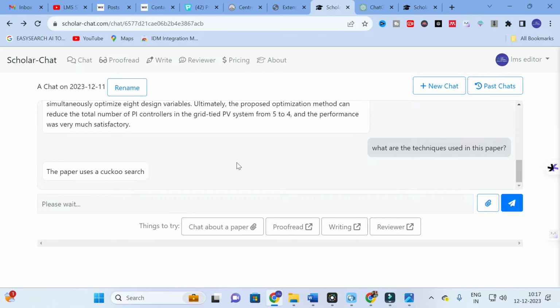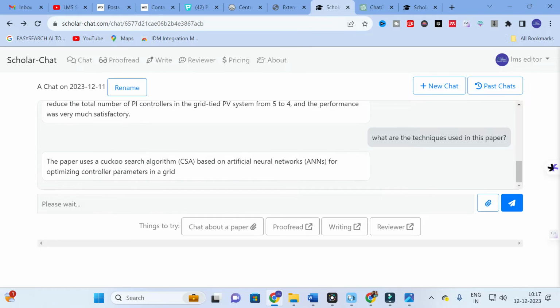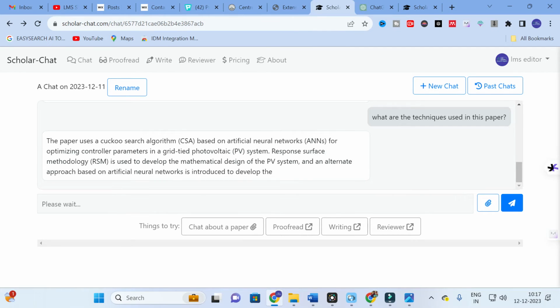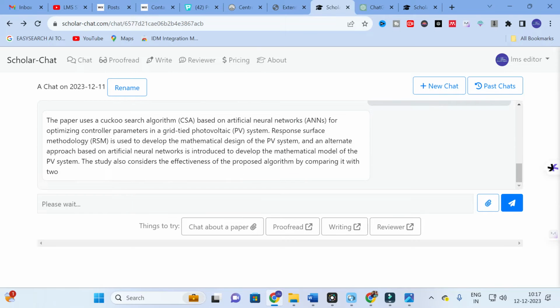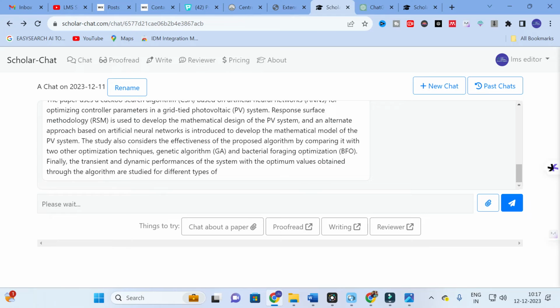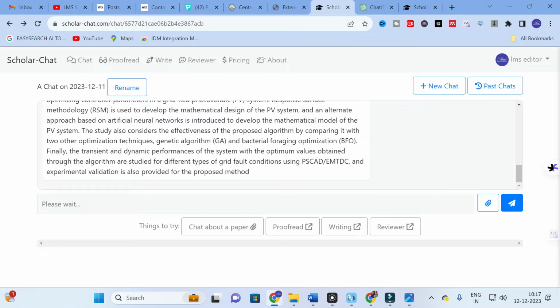So let us see how it will generate content. This paper uses a cuckoo search based ANN for optimizing control parameters in grid connected PV system. The study also considers the effectiveness of the proposed system by comparing it with bacterial foraging optimization, and it is also compared with genetic algorithm. So it generates content like this.